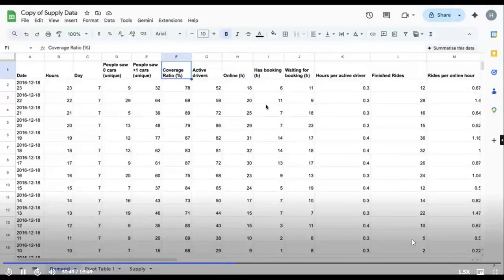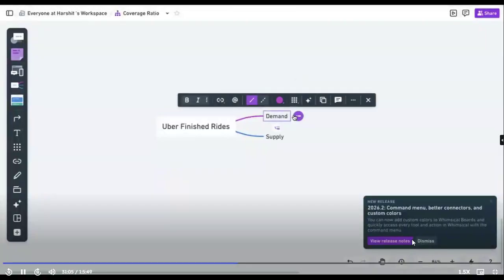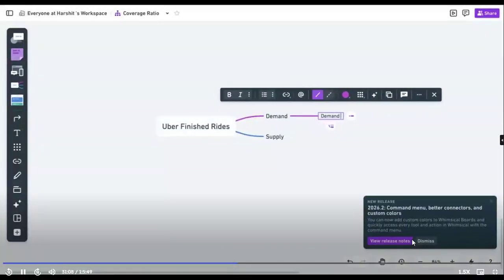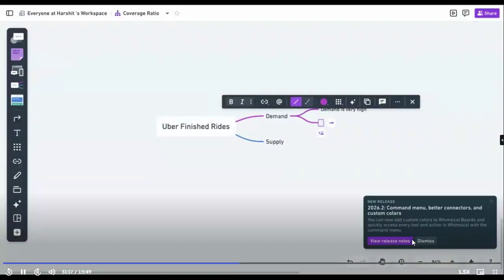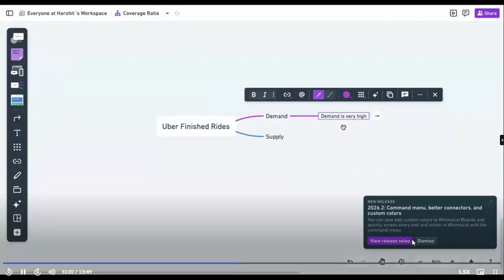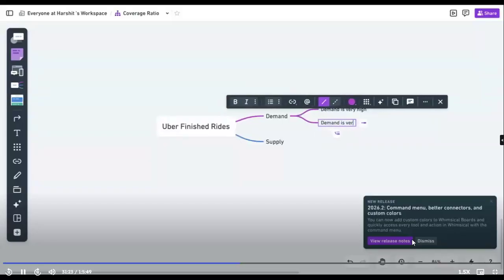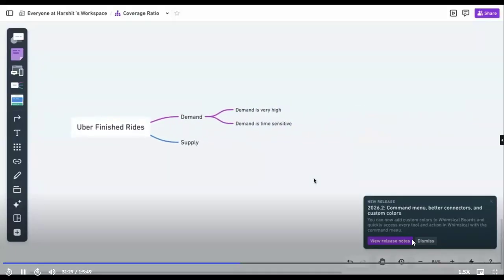Why I'm telling you this is because coverage ratio is simply a function of people who are able to see the cars divided by the total number of people who are trying to book. Now comes the second part, very important. Either the demand is very high, that is lots of people are trying to book, or demand is time sensitive. What I mean is that at a particular hour, at a particular moment, there are lots of people trying to book.